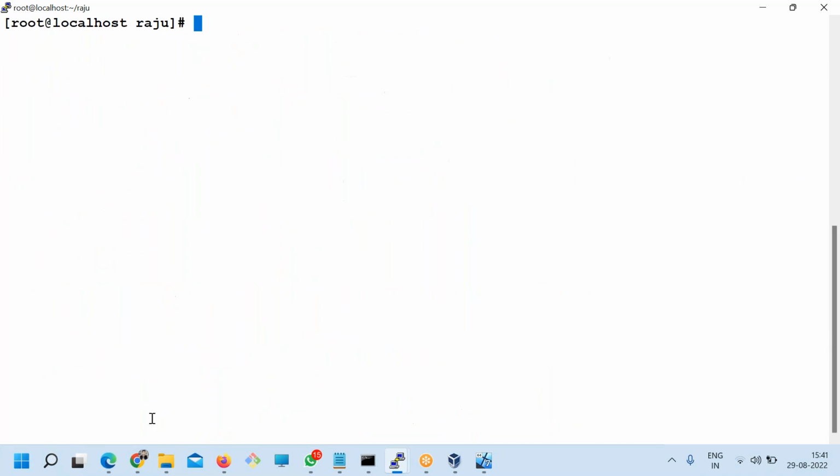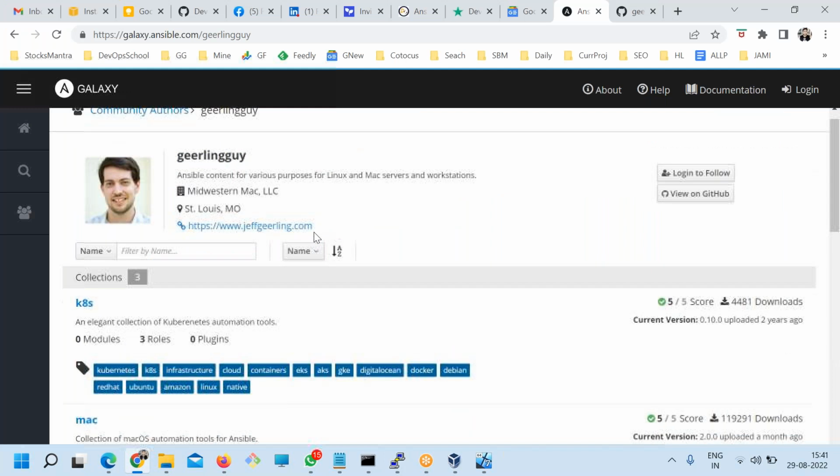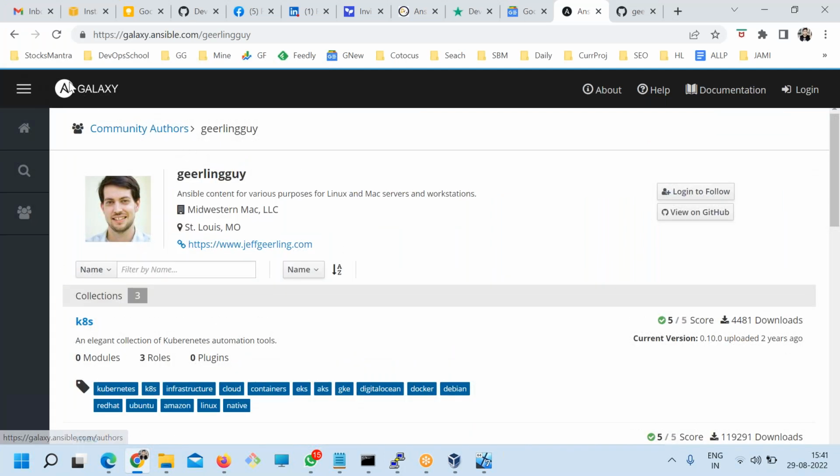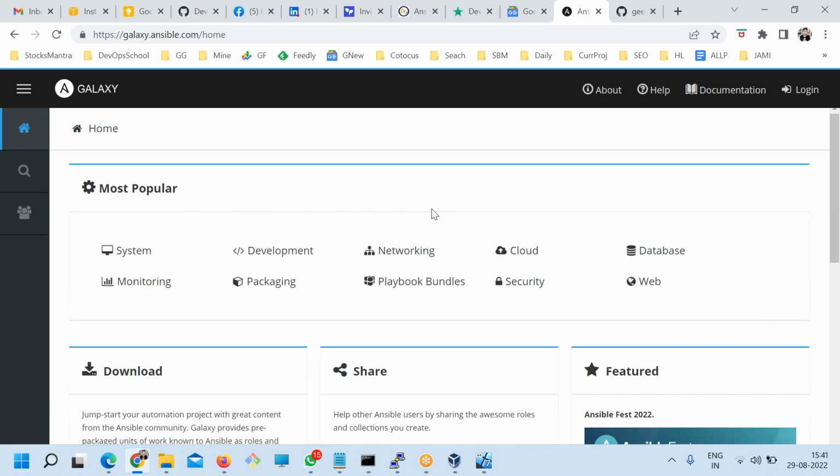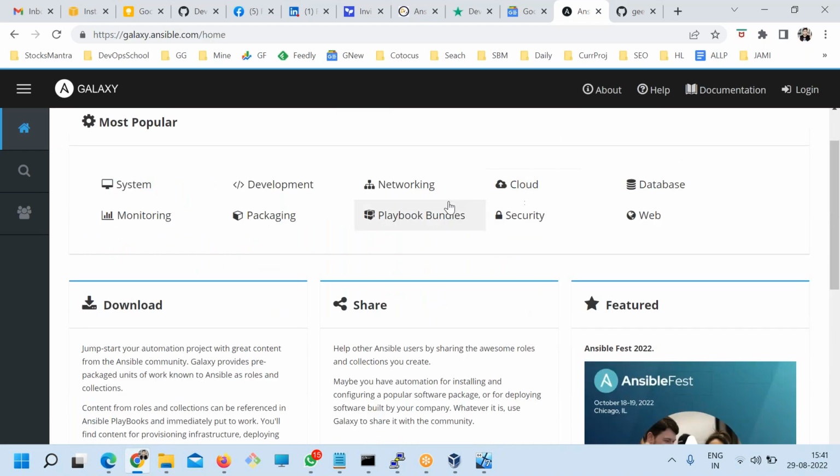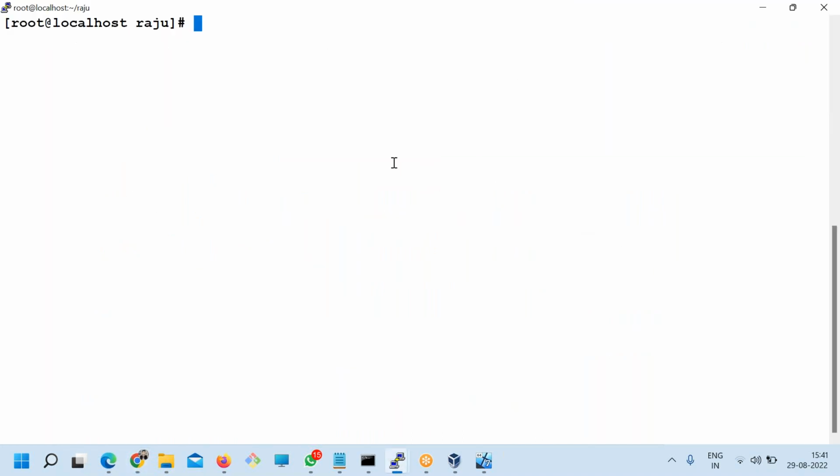Like that, if you go to Galaxy, thousands of roles are there to install Java, Tomcat, Apache, MySQL, Postgres, and so on. You decide and find out as per your convenience and get going. So guys, this is the role.